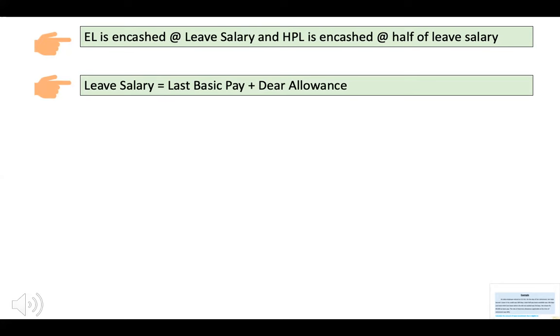One important point to understand here is that in case of pension, the salary considered is the higher of last basic pay or 10 months average of salary. But in this case of leave encashment, it is equal to last basic pay plus dearness allowance. So there is no question of averaging the 10 month salary.